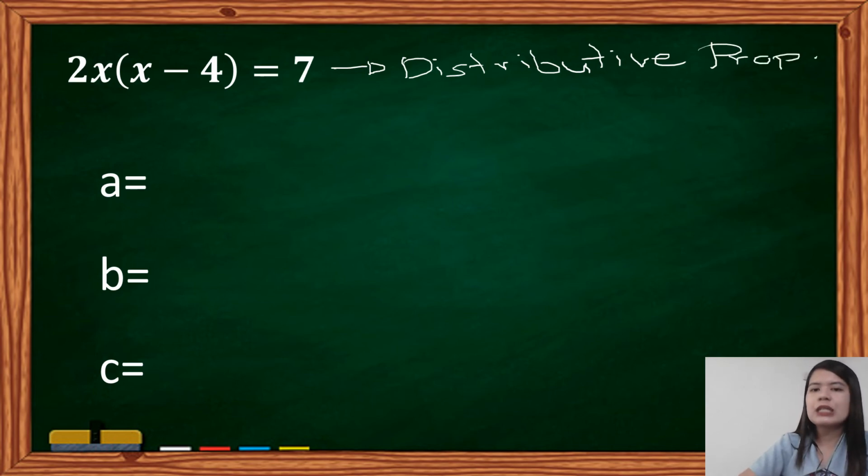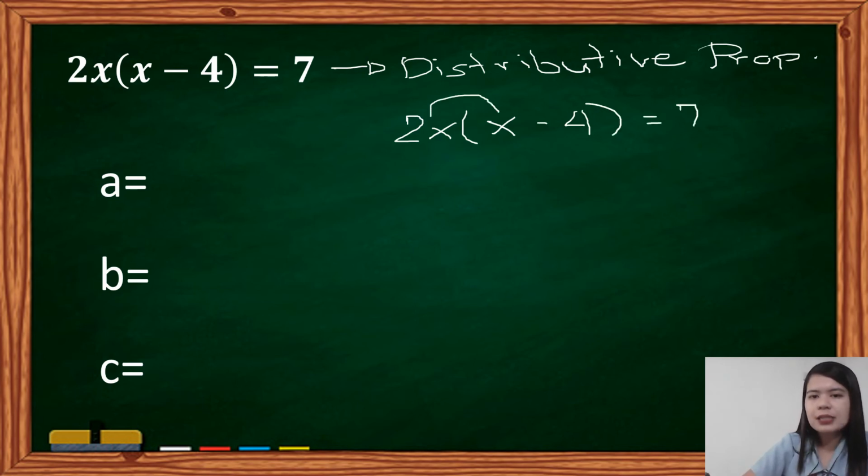Anong meron sa distributive property? We will distribute. Alin ma'am ang ating i-distribute? 2x times x minus 4 is equal to 7. We will distribute 2x to x and 2x to negative 4. Let's multiply. 2x times x, we have 2x squared. 2x times negative 4 is negative 8x is equal to 7.